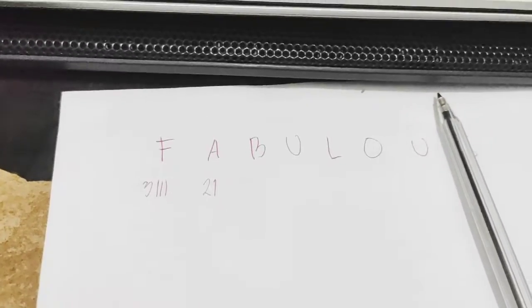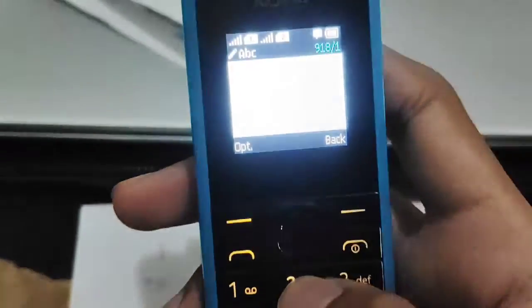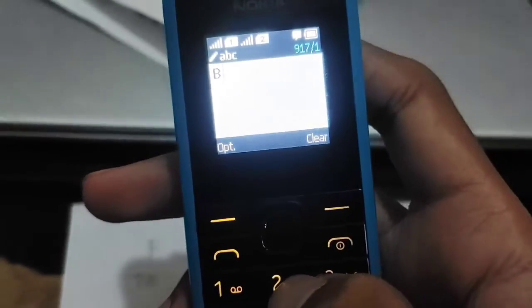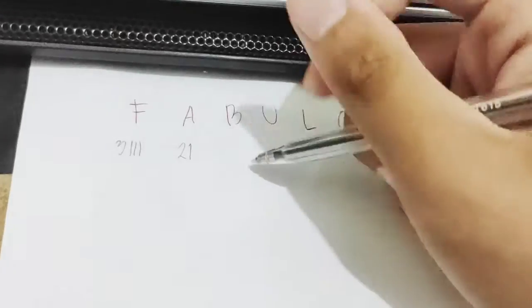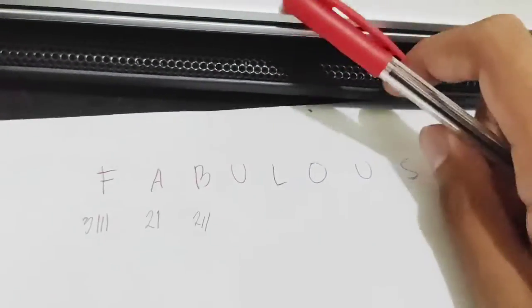For letter B, press number 2 two times. 1 2. So letter B is 2 1 1.